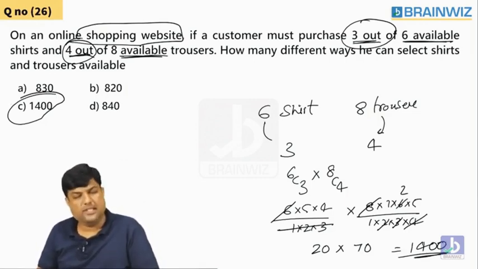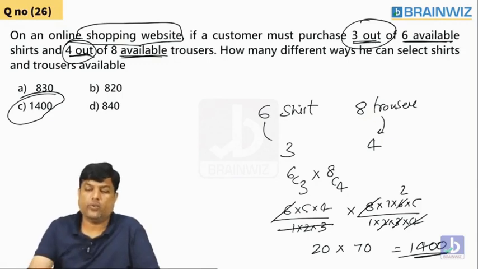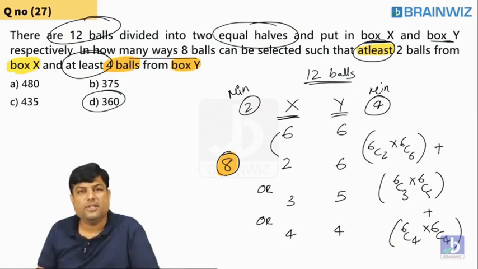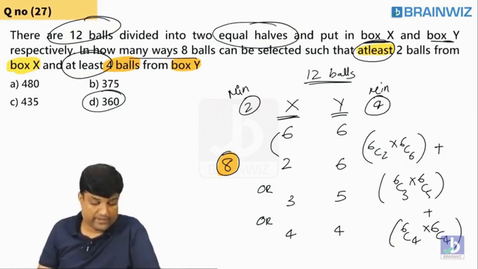Are you understanding? Yes. These are direct selections. But what was this, students? This was an at least selection where you have to maintain some kind of link. I hope everybody is understanding this. Let's try to move forward, everybody.